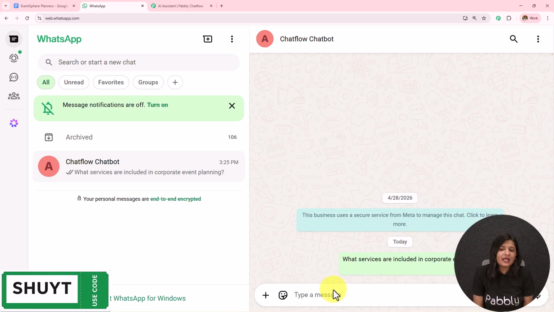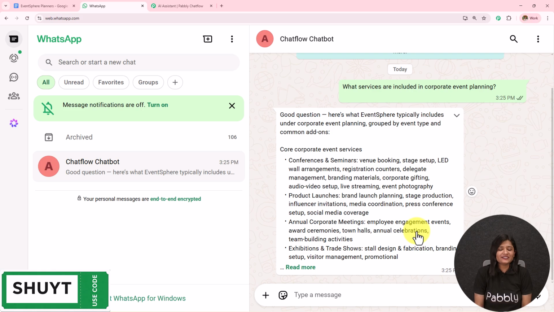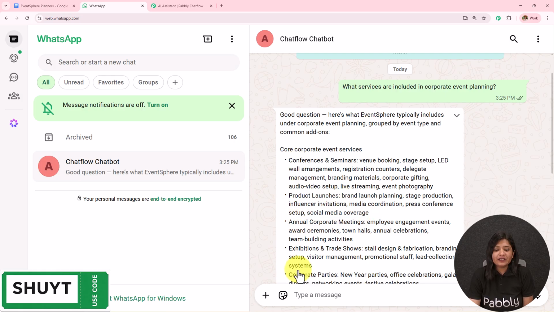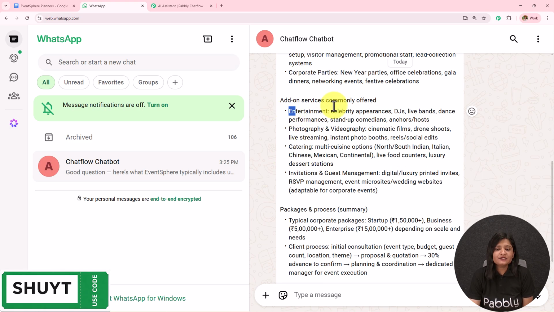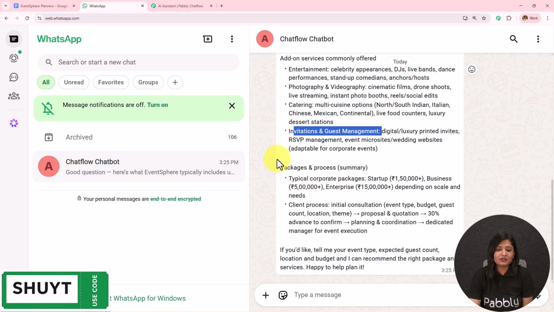Now, if I receive the reply based on the same query, then this is going to show us the AI agent which I have created is working fine. So here it is. Good question. Here's what EventSphere typically includes under corporate event planning, grouped by event type and common add-ons. Core corporate event services: conference, seminar, product launch, annual corporate meeting, exhibition and trade shows, corporate parties, and then the add-ons: entertainment, photography, videography, catering, invitation and guest management. Packages are these.